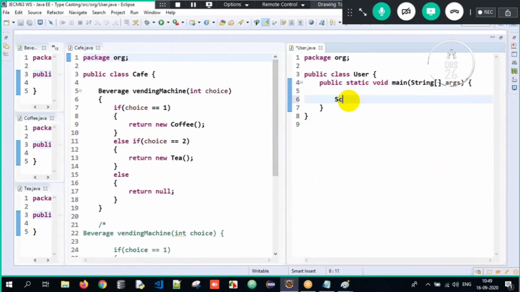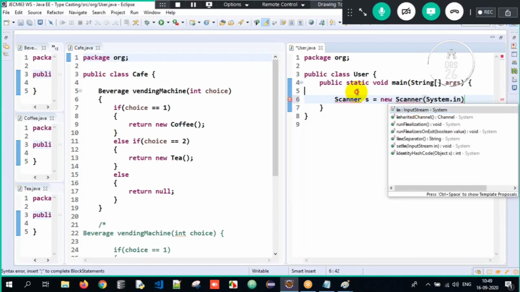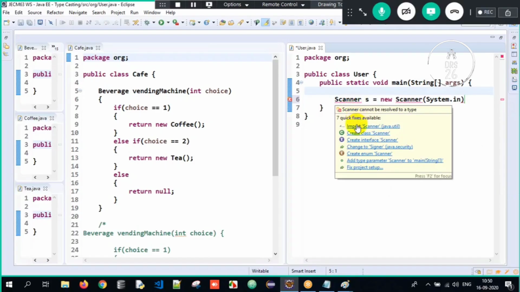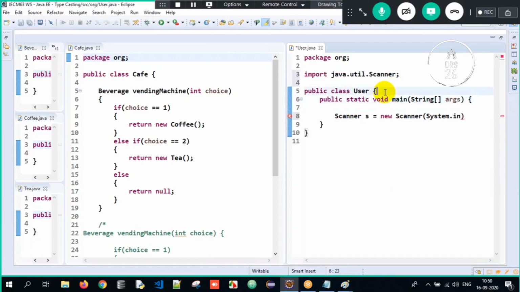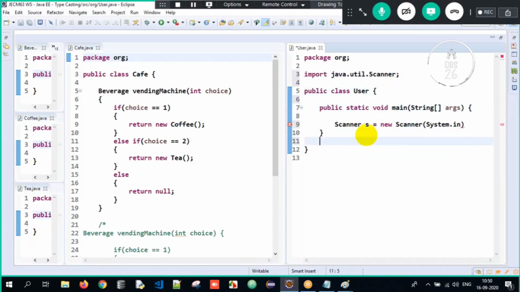So I will create an object of Scanner: Scanner s = new Scanner, and I have to pass System.in. And import the Scanner class from the java.util package. So why did I make use of the Scanner class? So I will make use of this data.